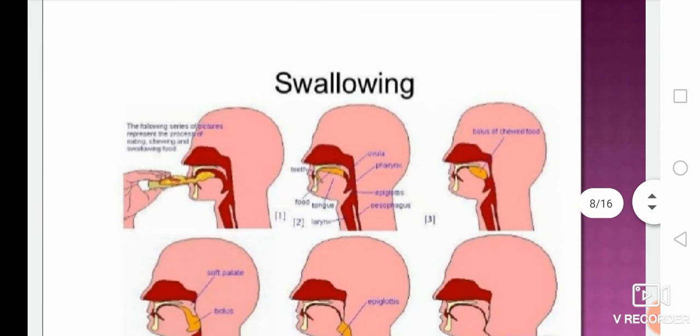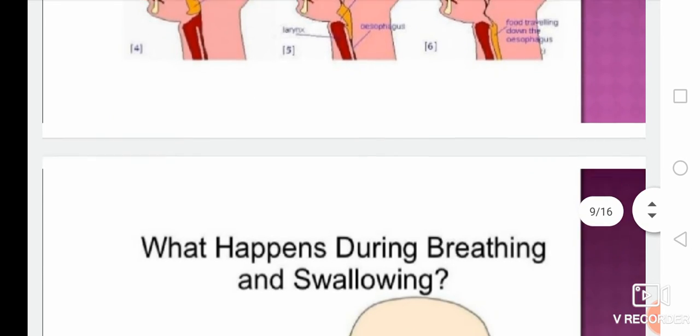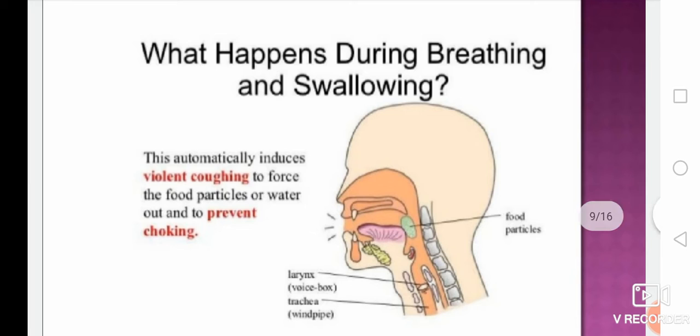It is the process of swallowing. First, food is ingested into the mouth and converted into a bolus. This chewed food then moves into the esophagus, and lastly it travels down through the esophagus into the stomach.